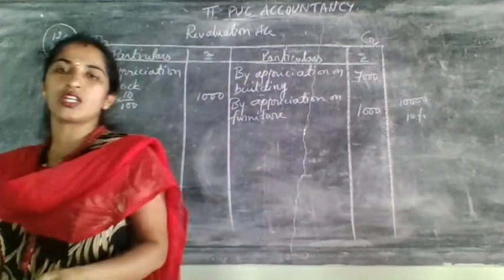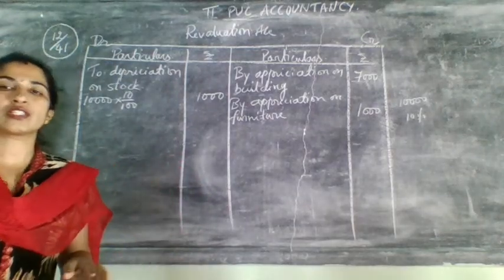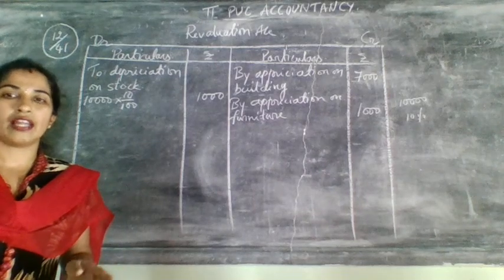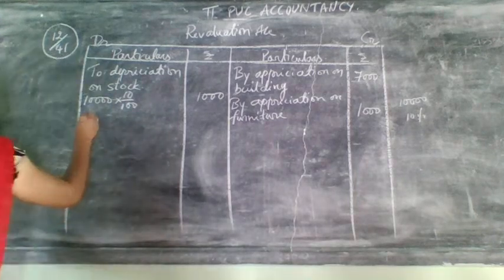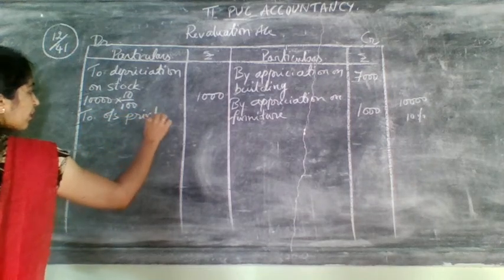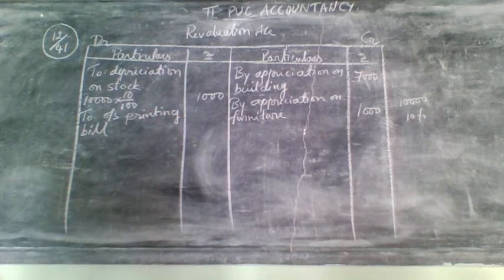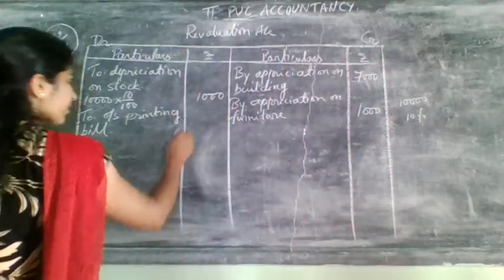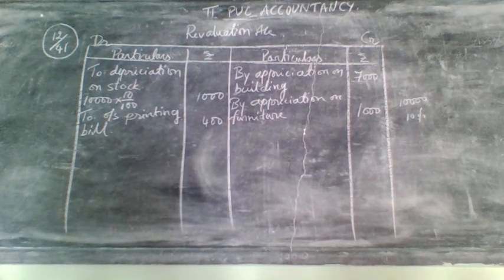When they give you provisions, outstanding, prepaid and all, you need to take the direct amount. So here, outstanding printing bill is nothing but an unrecorded liability, and that liability you need to take on the debit side of the revaluation account. So write here: To outstanding printing bill. How much amount have they given? It was 400.